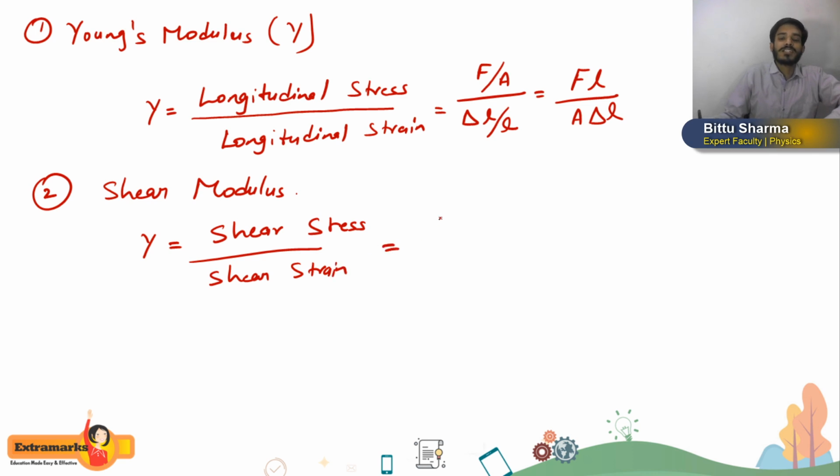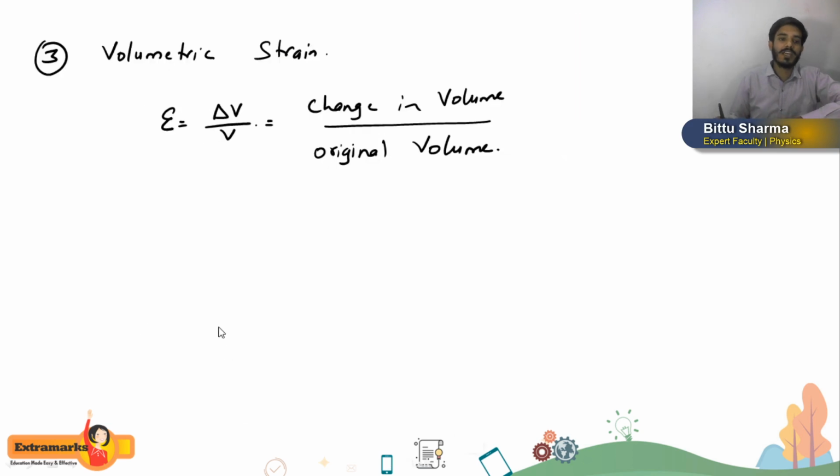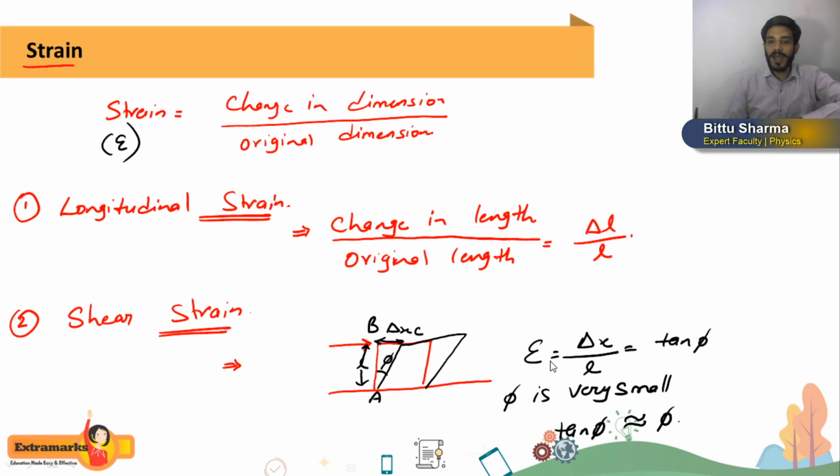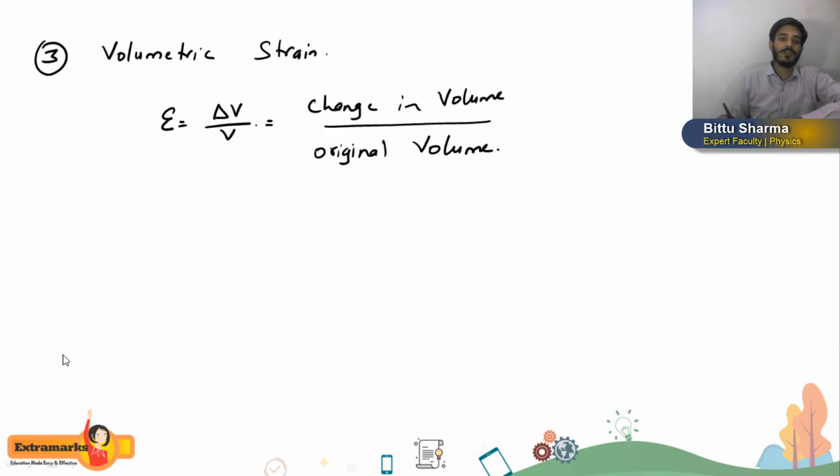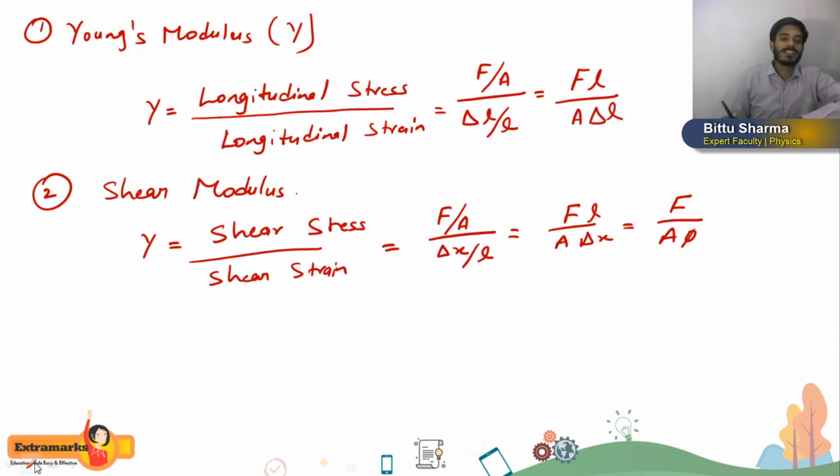Now what is shear stress, students? Already we have discussed. Force by area divided by shear strain is what? Delta X by L. Getting or not? So it will become F by A into L by delta X. Or what is delta X by L? Delta X by L is nothing, again, it's the angle phi. Yes or no? I explained in the last slide. You can see here shear strain, what? Delta X by L, and it is phi only. Getting?